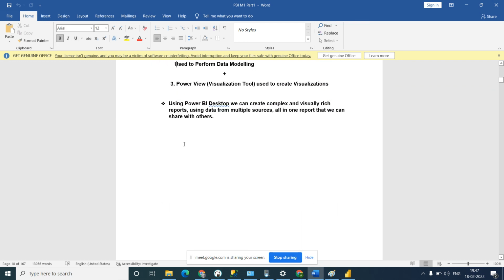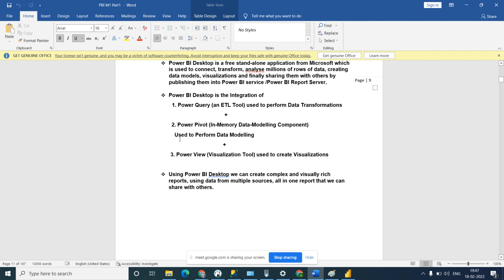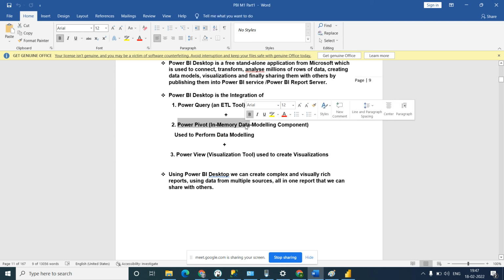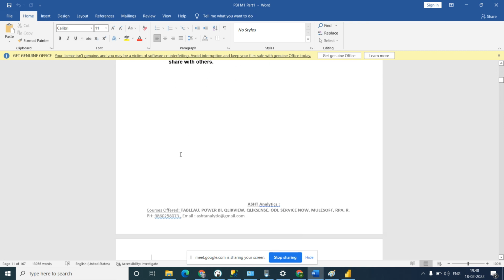It is also shown here: Power BI Desktop is an integration of Power Query, Power Pivot, and Power View. First we will start with Power Query to perform data transformation. Then we will go with Power Pivot, data modeling. Then we will see visualization.